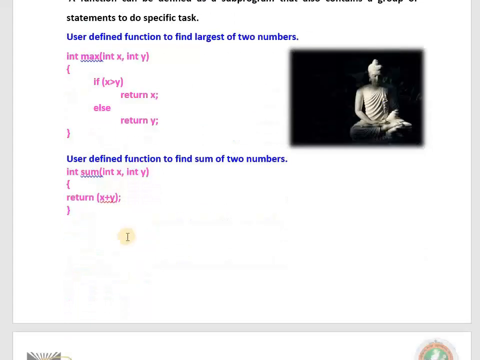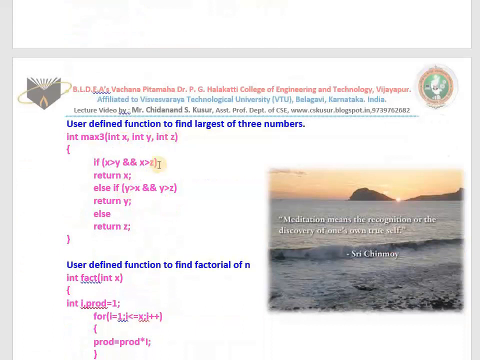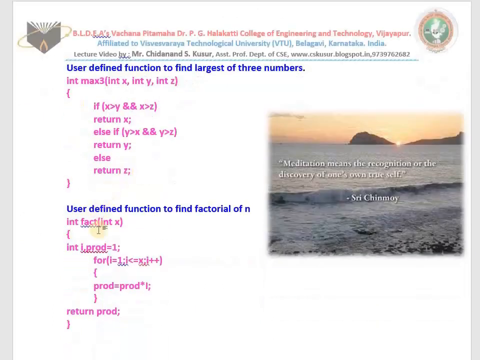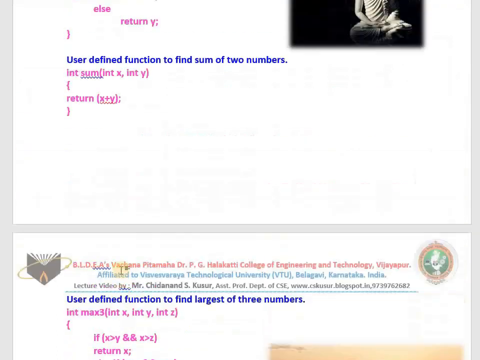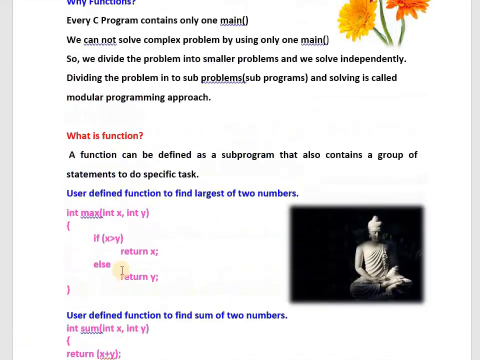Specific task. What is the use of it? It takes 3 values and gives me the largest of 3. Specific work. What is the use of it? We give 1 value, it gives me the factorial. Specific task. This is what we call a function. I hope you have understood.